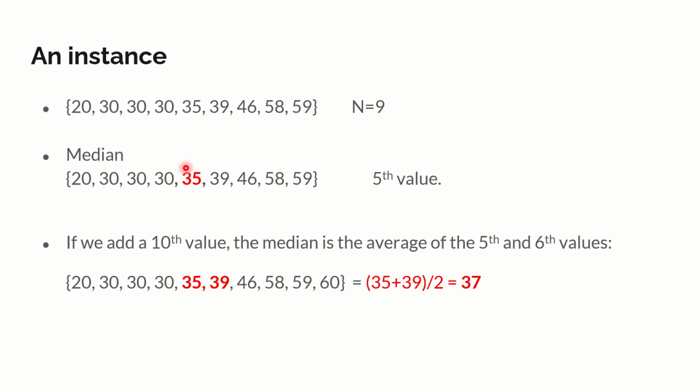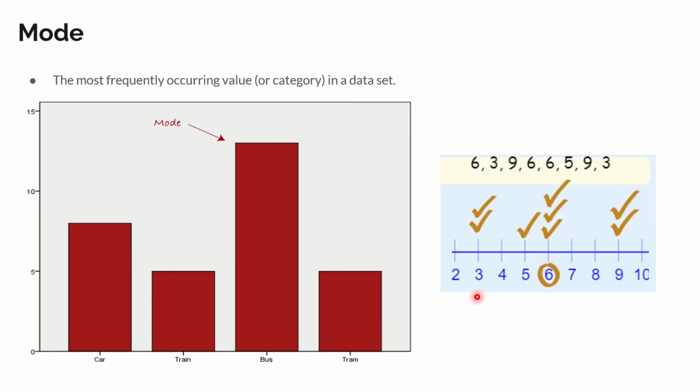Now what do we do when we have one more value added to it? I have got another value, 60, added to it. So n becomes 10 and it is not easy for us to spot the central location. So what do we do? Take these two values and add them together, find the average of those two, and that becomes your median. So 35 plus 39 divided by 2 is 37, and that's your median. Very simple. We described what exactly is median.